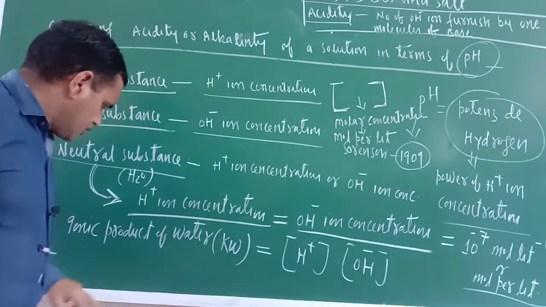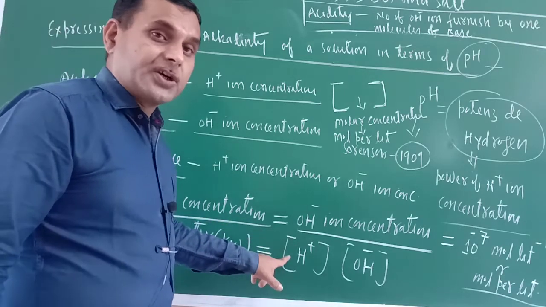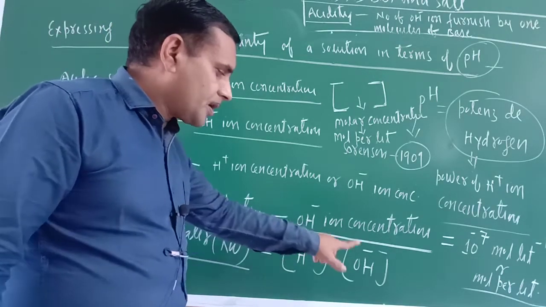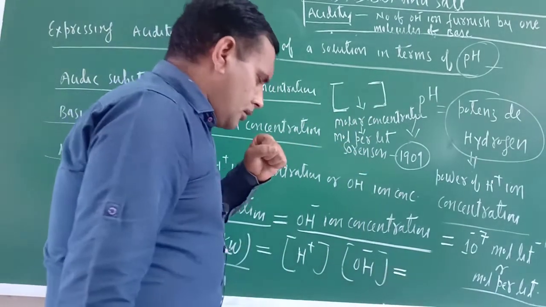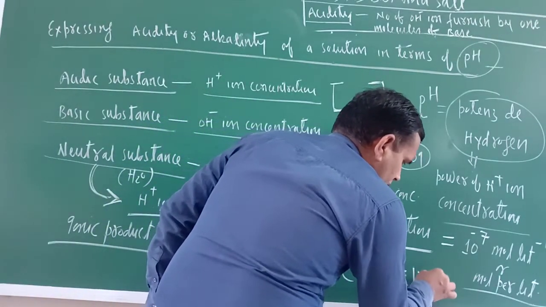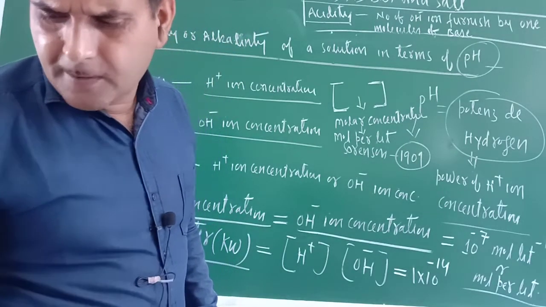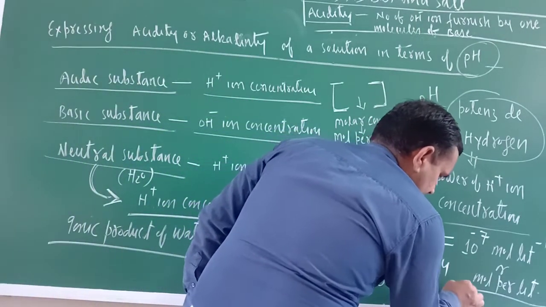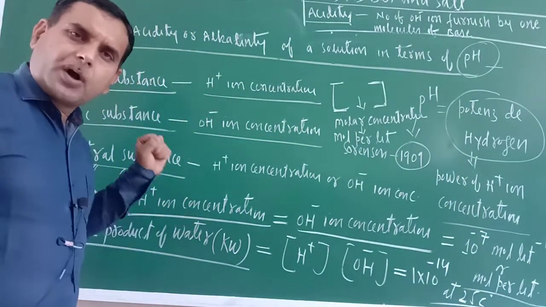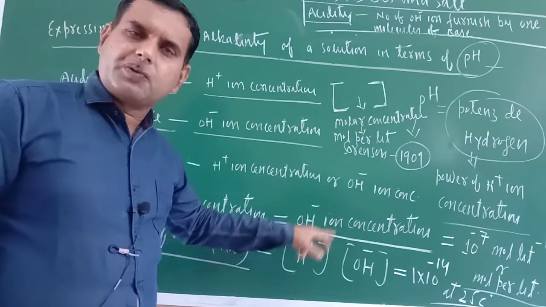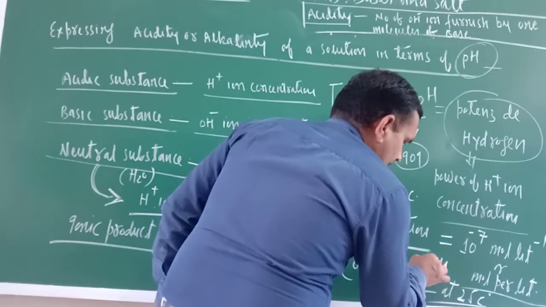So the ionic product of water, Kw, is equal to the product of the molar concentrations of H+ and OH- ions, and this is equal to 1 into 10 raised to the power minus 14 at 25 degrees Celsius. Please mention this. The product of the molar concentrations of H+ and OH- ions is 1 into 10 raised to the power minus 14.